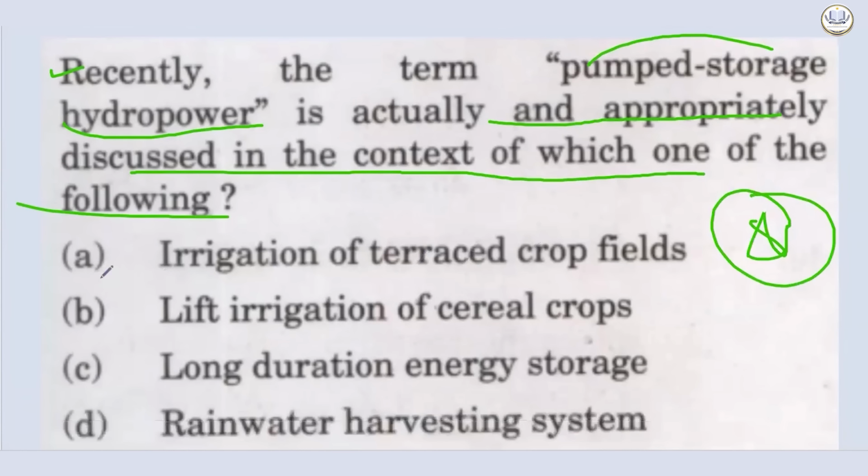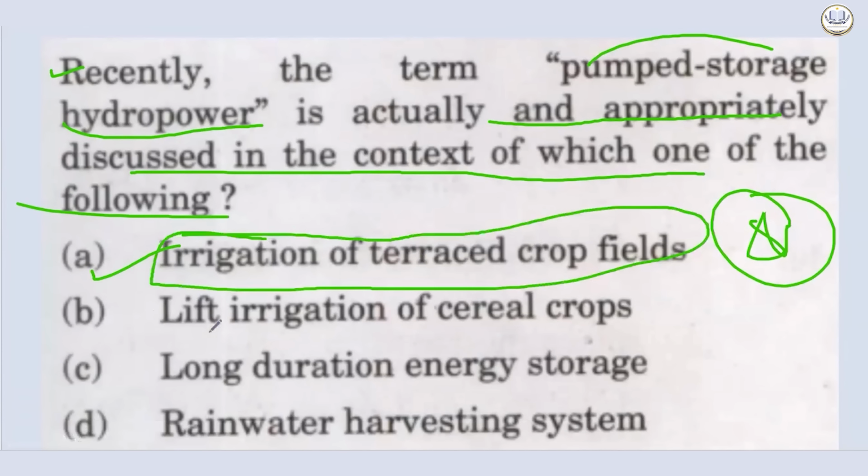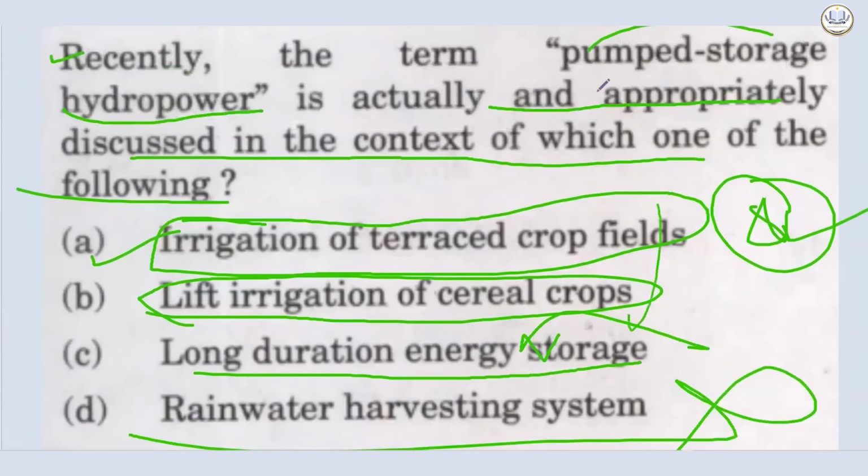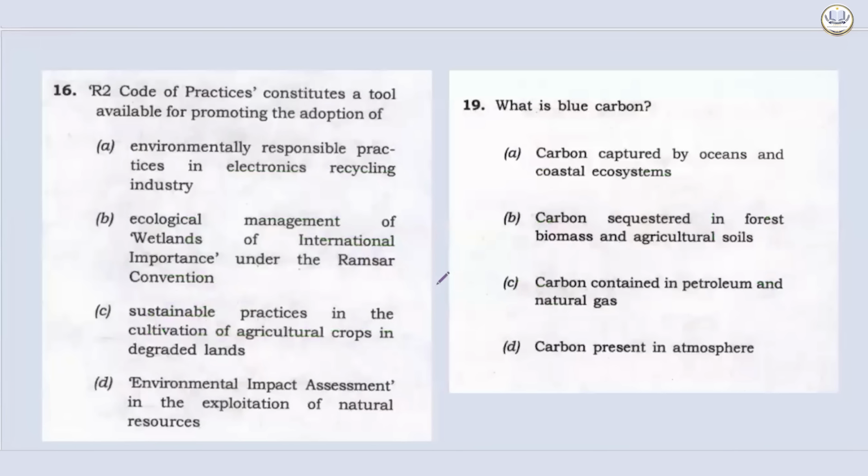Irrigation of terraced crop fields. This is nowhere we are storing the power. Lift irrigation of cereal crops. Again, here we are not storing the power. Long duration energy storage. Yes, we are storing the power. Rainwater harvesting system. We are not storing the power. So only option which satisfies the keyword meaning is the option C, which was the correct answer.